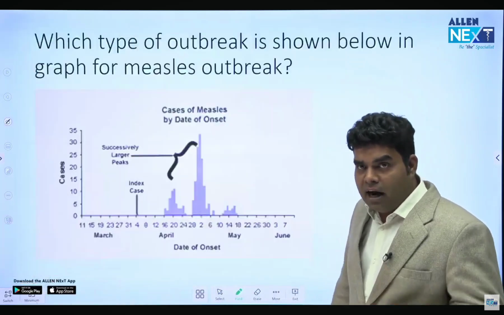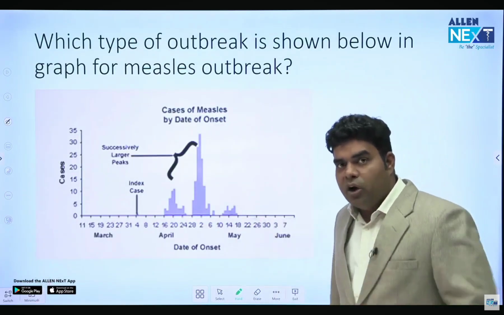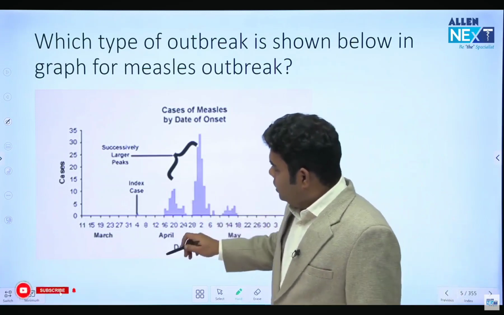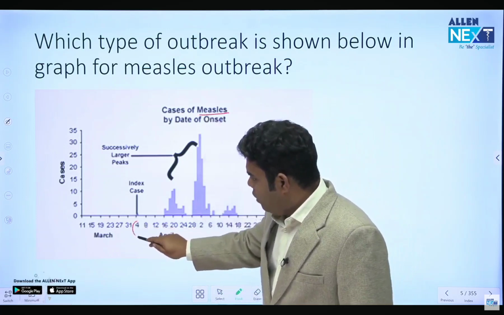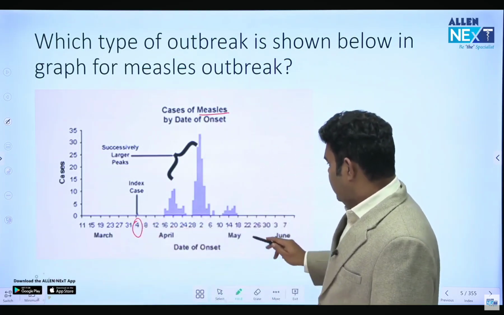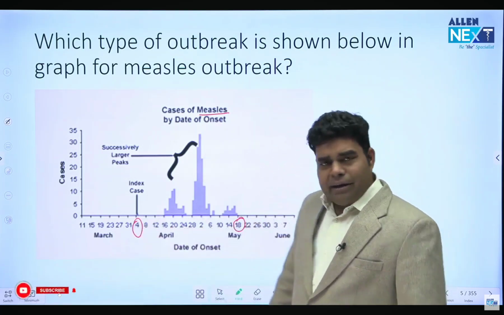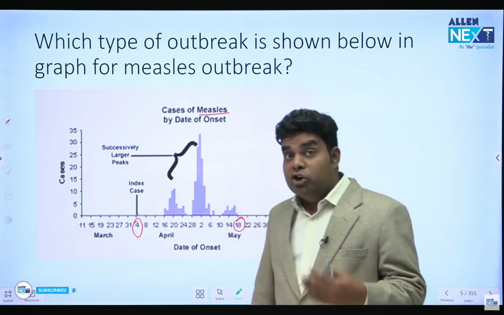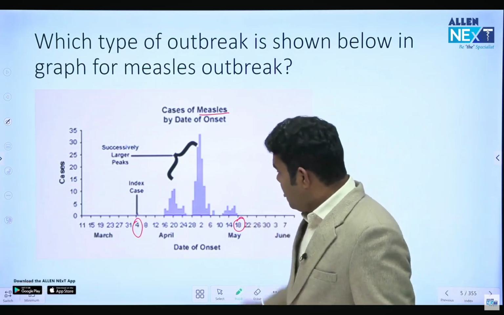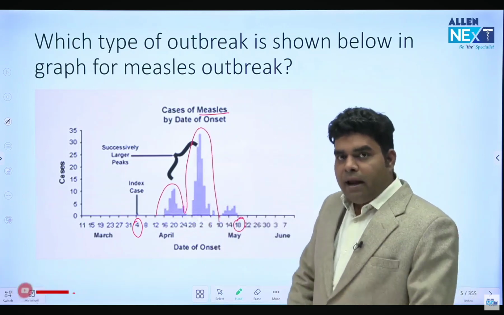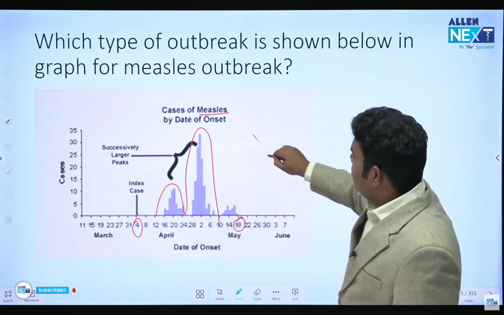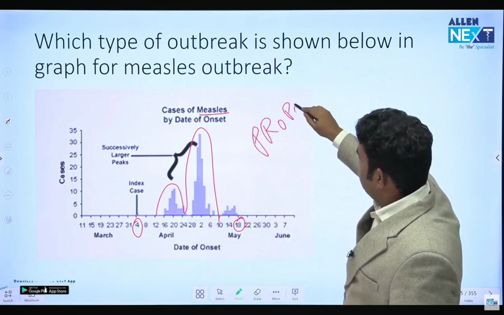Okay, let's have one last graph for it. This was the graph which came in your FMGE exam. And in this, they are talking about a measles outbreak. Cases started occurring from 4th of April and kept on occurring till 13th of May. So cases are definitely taking more than one incubation period. But the main thing which you have to notice is, first some cases occurred, and then there is a secondary wave of cases. And whenever there is a secondary wave of cases, it is a propagated epidemic.